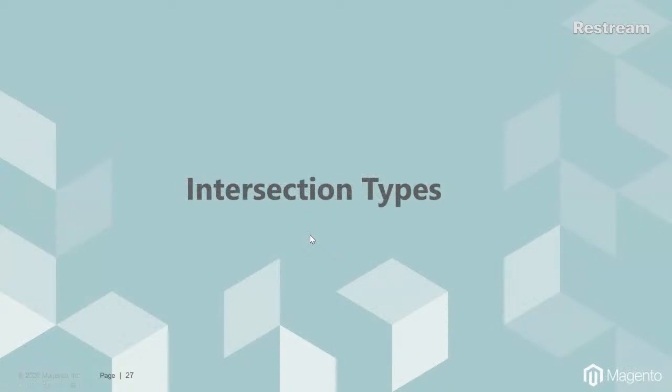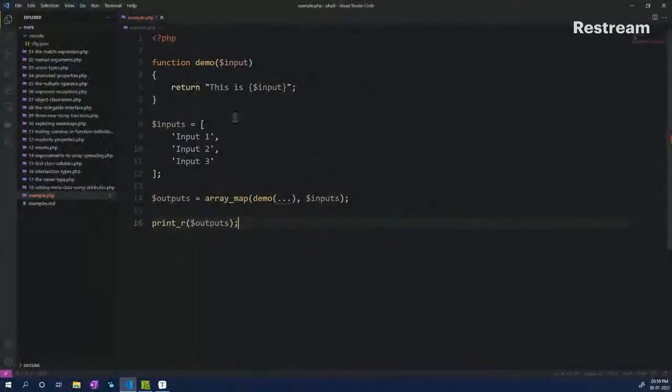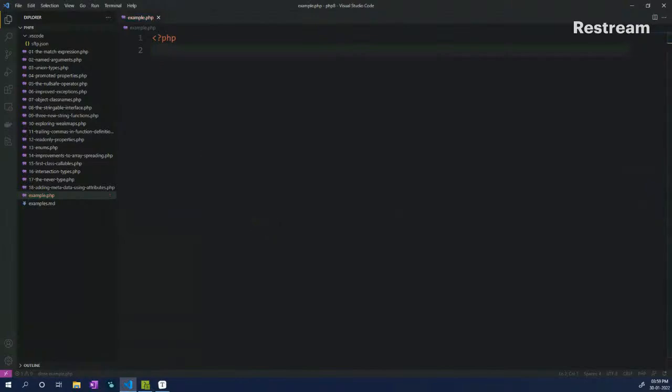Next up, we have intersection types. So what is this intersection type? This is a new little fancy thing that has been introduced in PHP 8.1 as well. So let's try to understand what this feature is using an example.